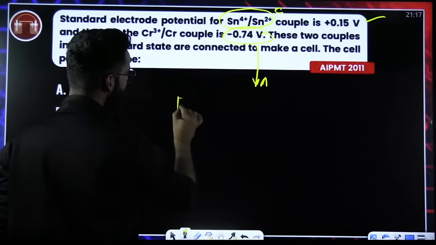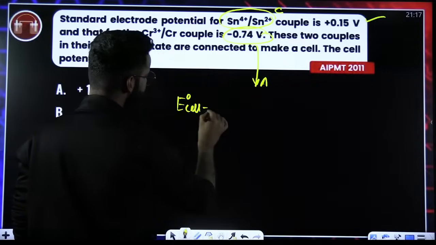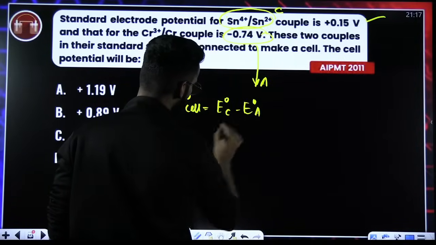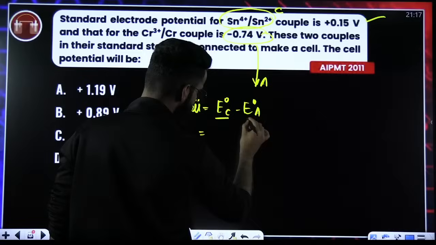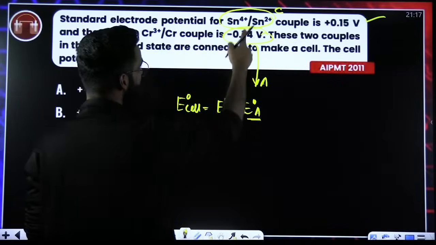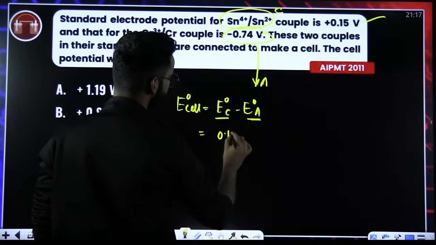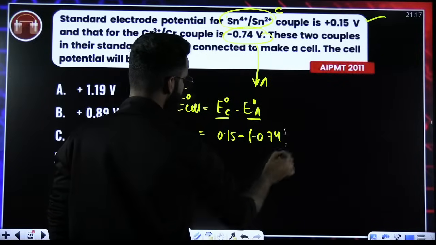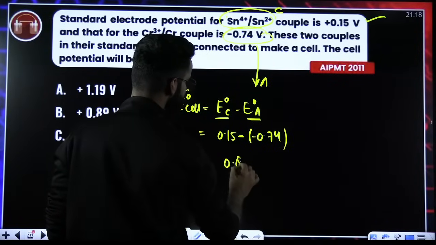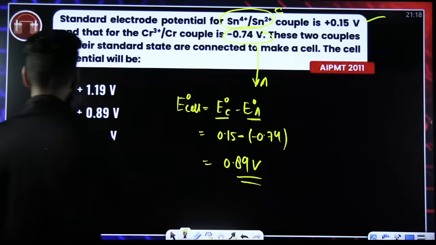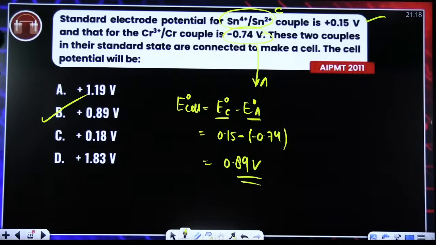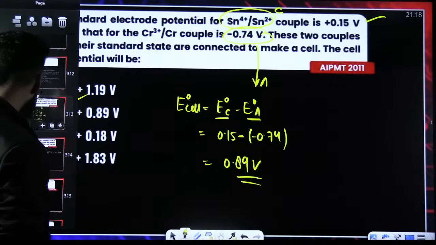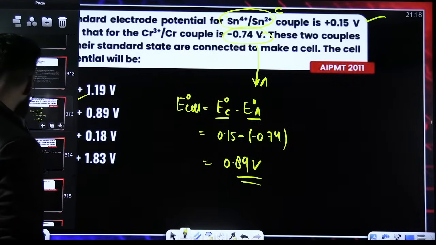Perfect. How do we calculate E naught cell? You should know it. E naught cell is E naught cathode minus E naught anode. This is the SRP of cathode, and this is the SRP of anode. SRP of cathode is 0.15. SRP of anode is minus 0.74. The value comes out to be 0.89 volts. Correct? So it has to be option B. E naught cell I was supposed to calculate, nothing else.